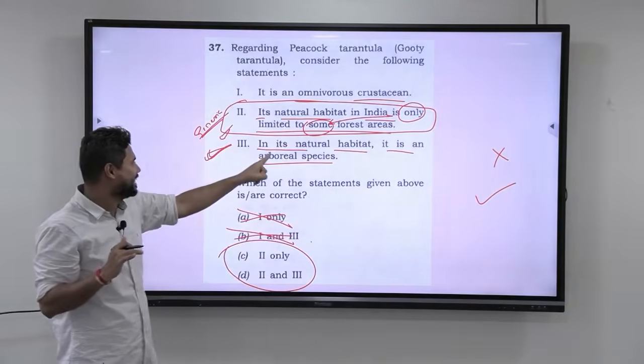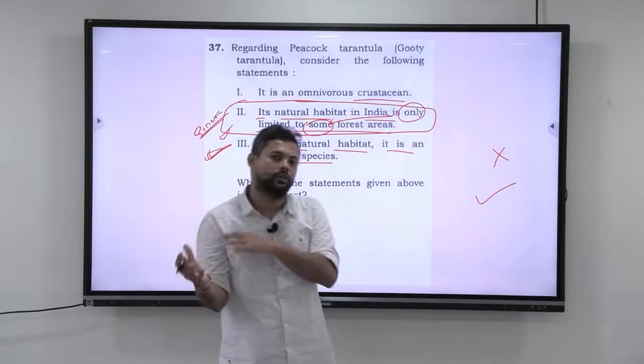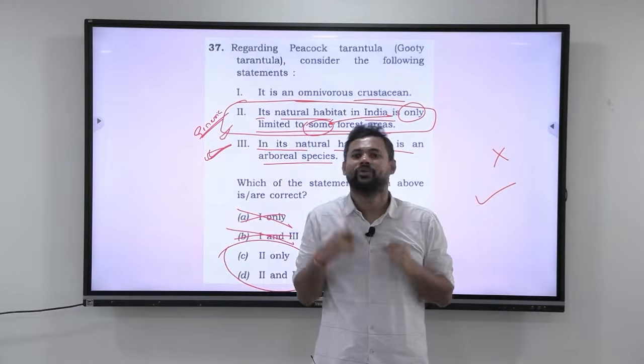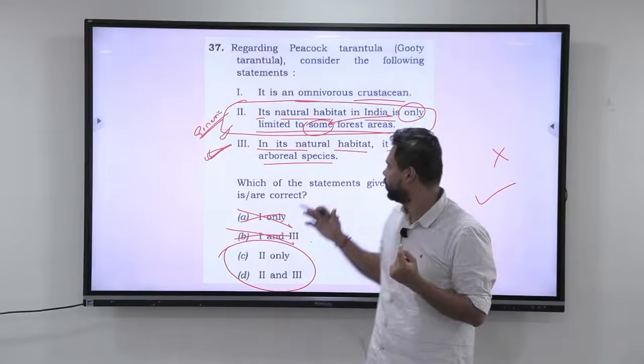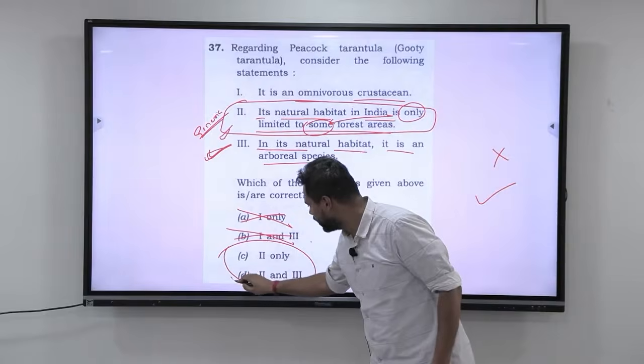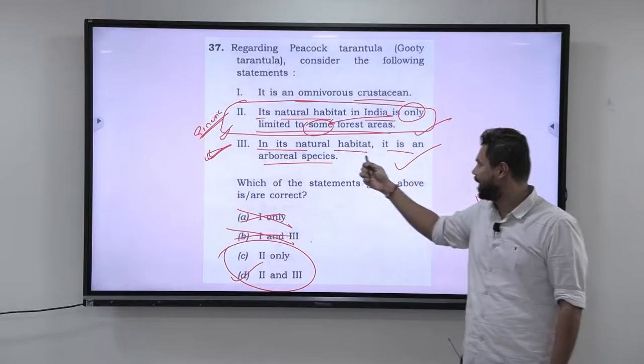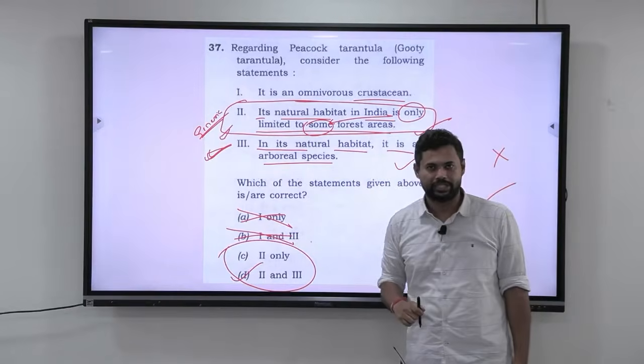Now, in its natural habitat, it is an arboreal species. This is where I told you knowledge will overpower your senses. You have to know something about it, otherwise you're just guessing. But overall, the answer is D. This statement also is correct: in its natural habitat, it is an arboreal species. That is, it is tree dwelling.